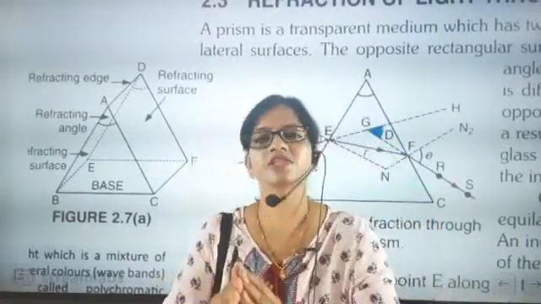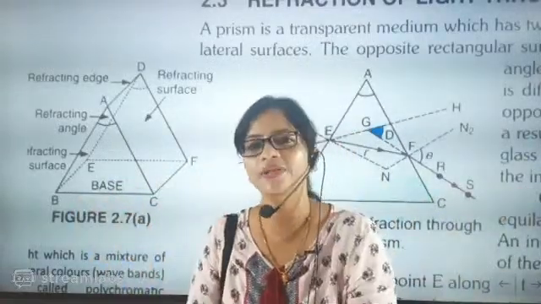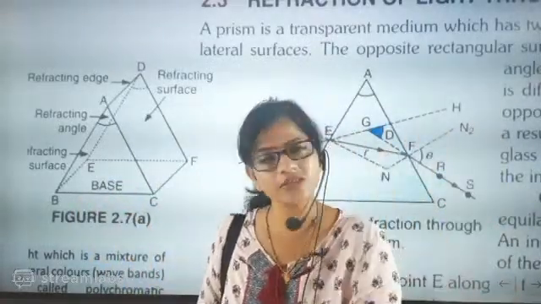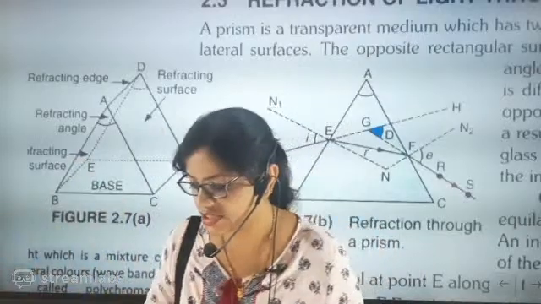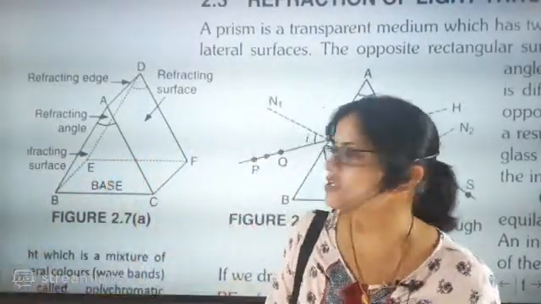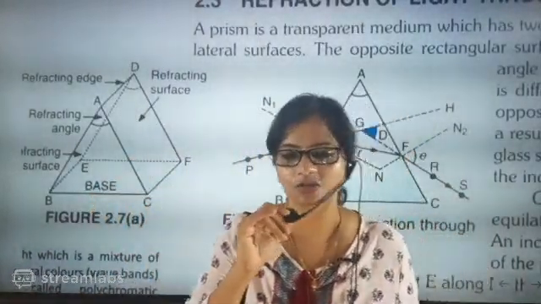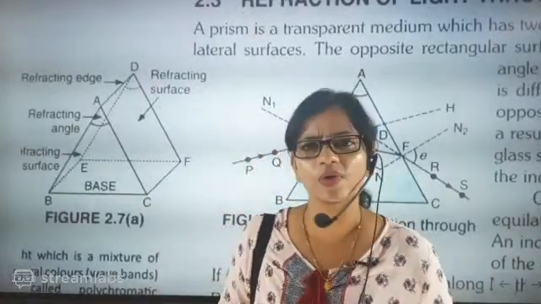That beta, a prism is there. It is a transparent prism and two refracting surfaces will be there. Light will enter from one surface and come out from the other surface. Very good, everyone. So beta, then one more question one person asked me: auntie, can you tell me one thing?